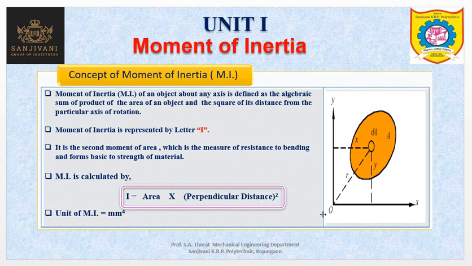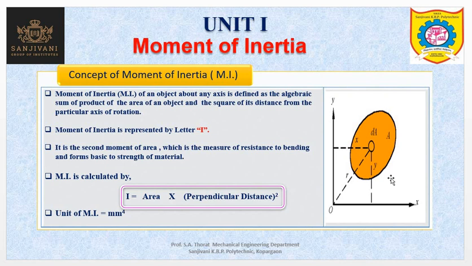Now if you want to calculate the moment of inertia about the x axis, the area is not going to change. Only the perpendicular distance changes. This y is the perpendicular distance. Then I is equal to A into y squared. Now from the definition we can understand what moment of inertia is.